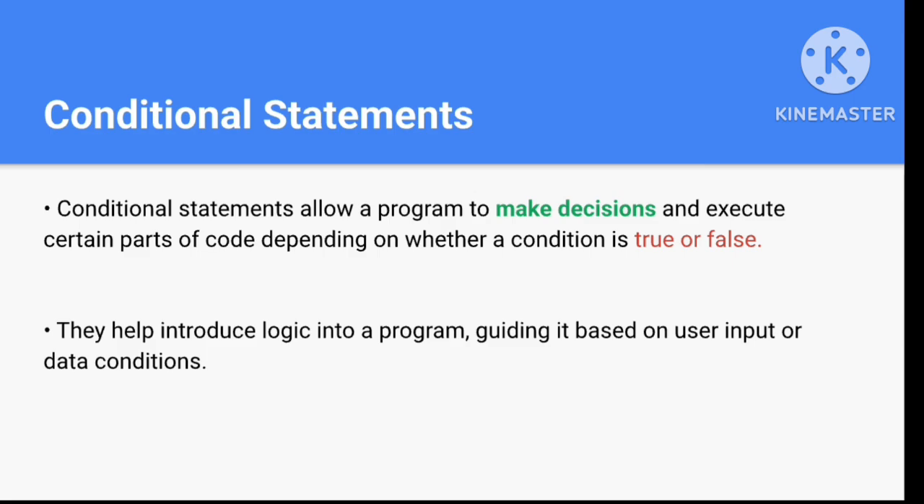So conditional statements. Conditional statements allow a program to make decisions. They help to make logical decisions depending on a condition. They execute certain parts of code depending on whether a condition evaluates to true or false. These conditional statements help to introduce logic into a program and can be guided based on user input to follow certain conditions.